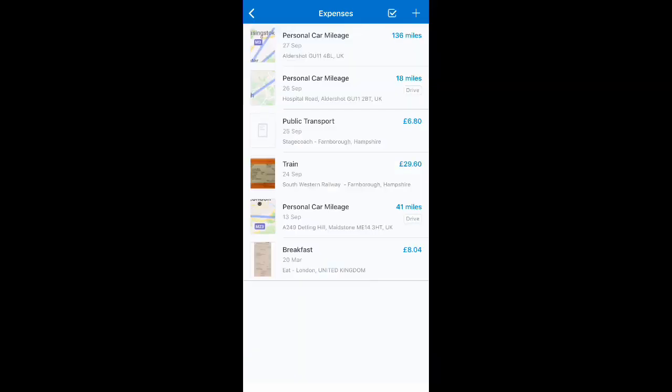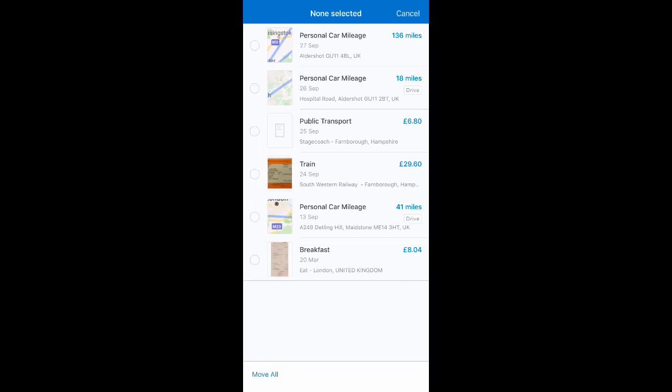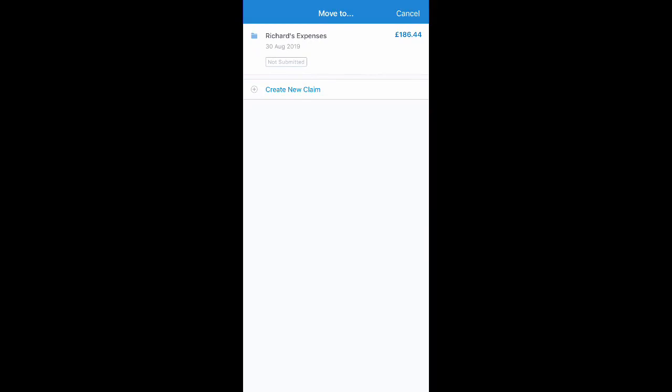As you can see, I now have these expenses that I've captured over the course of my work, and I can move all of these onto an expense claim. So I simply select them all. And I can either move them to an existing claim, so it shows me any open claims that I have available, or I can easily create a new claim. So let's do that now.